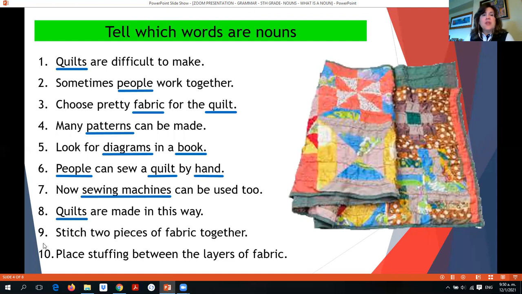Quilts is the noun, and way is also a noun in that sentence, okay? Number nine, stitch two pieces of fabric together. Here we have pieces and fabric. Okay, they're also things. And number ten, place stuffing between the layers of fabric. Here we have stuffing, we have layers, and we have fabric, okay?